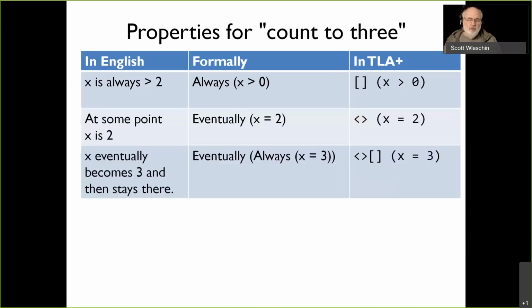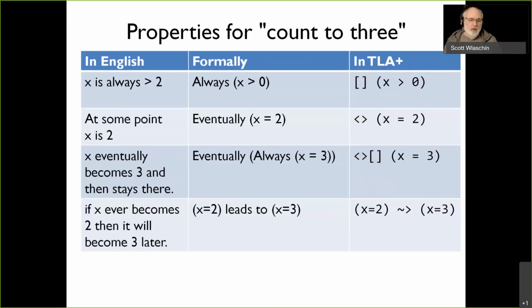X eventually becomes 3 and then stays there. That's one of these eventually always things. So it's true that eventually always x is 3. So always x is 3 is not true at the beginning, but eventually it is true. And the symbol for that in TLA plus is the angle brackets followed by the square brackets. And then finally, if x ever becomes 2, then it will become 3 later.